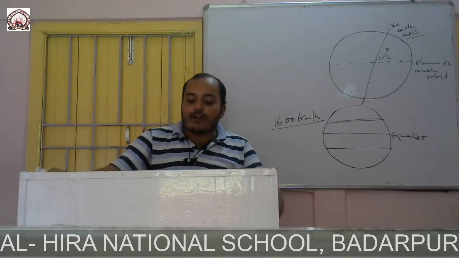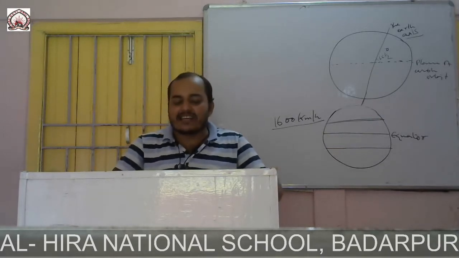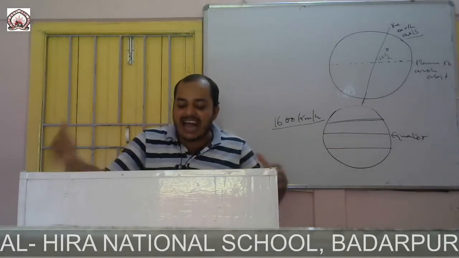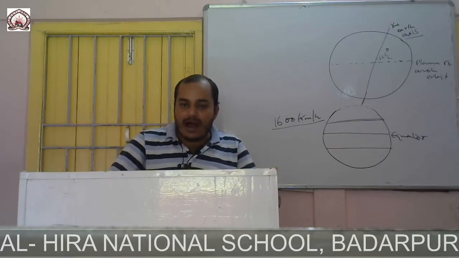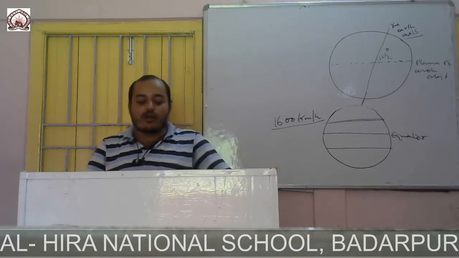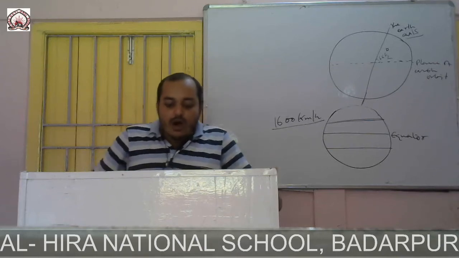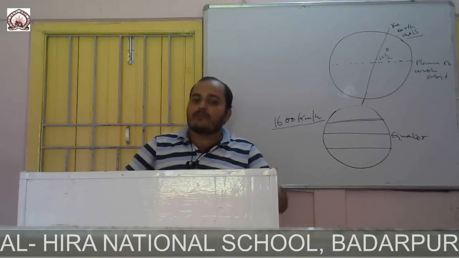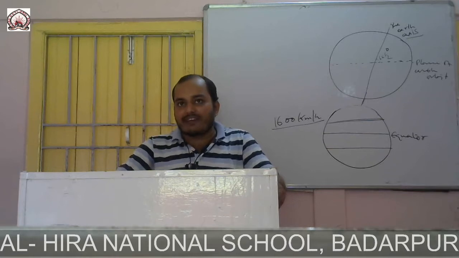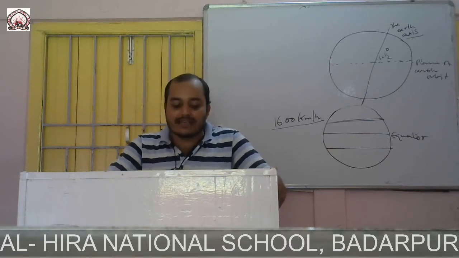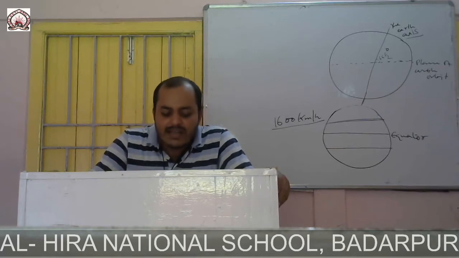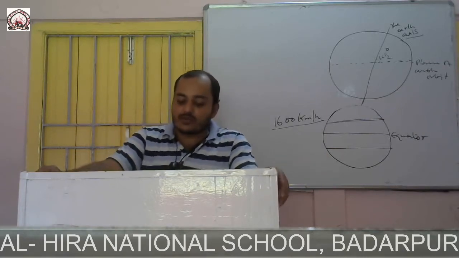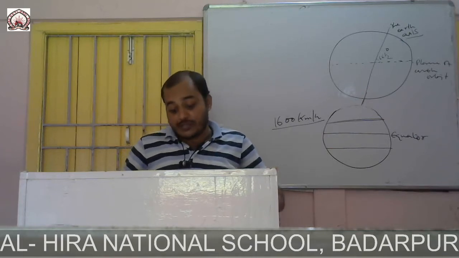This phenomenon of alternating day and night is because of the rotation of the Earth on its axis in 24 hours, one complete rotation in 24 hours. This spinning movement in a span of 24 hours, which causes us to experience day and night, is called rotation. Earth takes 24 hours to complete one full rotation.